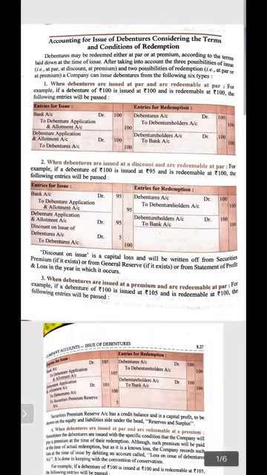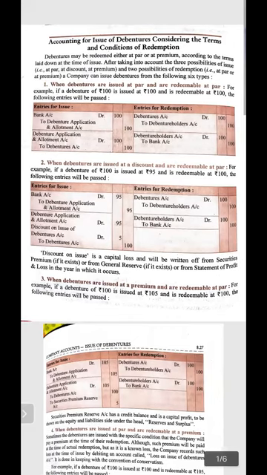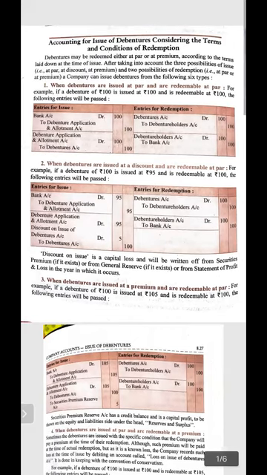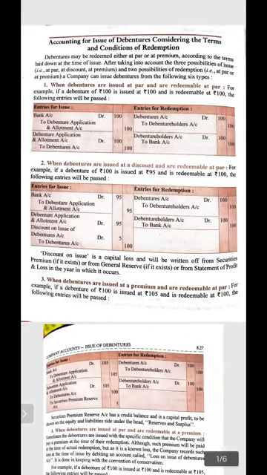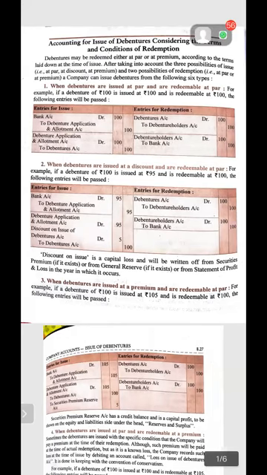Entries for redemption now. Debenture holders are the receivers from the company. So first of all, the amount becomes due to them, whatever the amount is to be repaid. The entry will become debentures account debit to debenture holder account, and debenture holder account debit to bank account. As we debit the receiver and credit the giver, debenture holders are the receivers, so they will be debited.